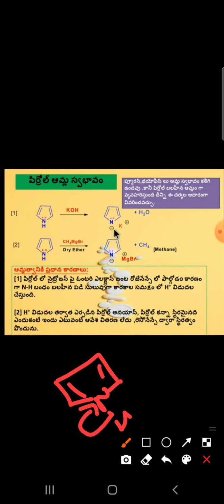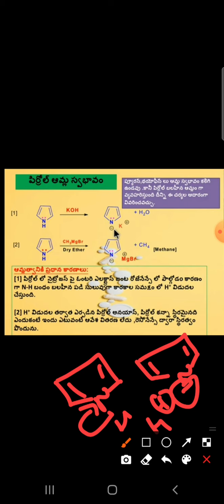So nitrogen gets a negative charge and hydrogen gets a positive charge. Then H plus goes outside, and that is the acidity.